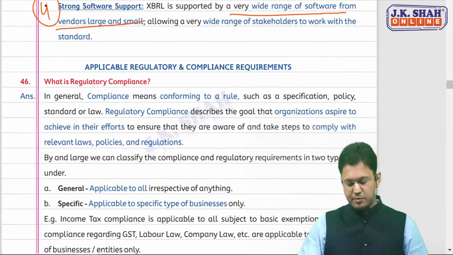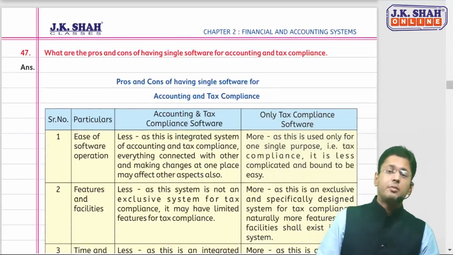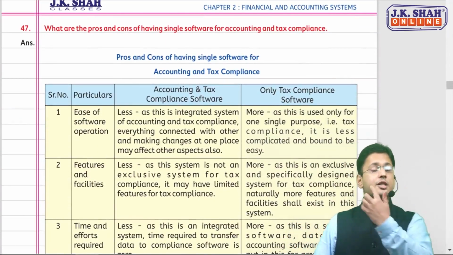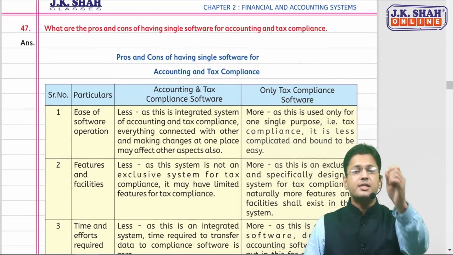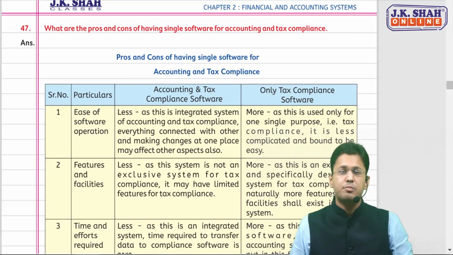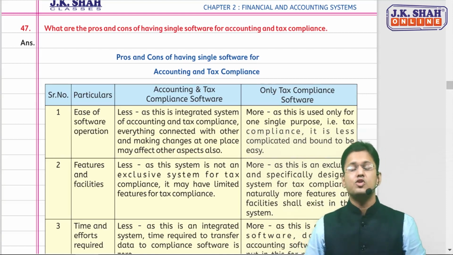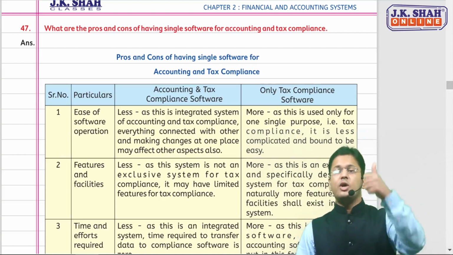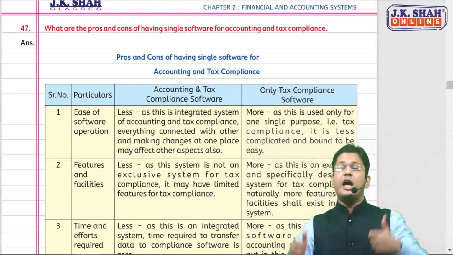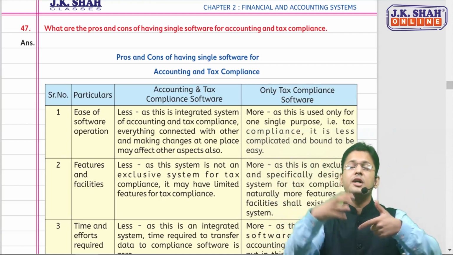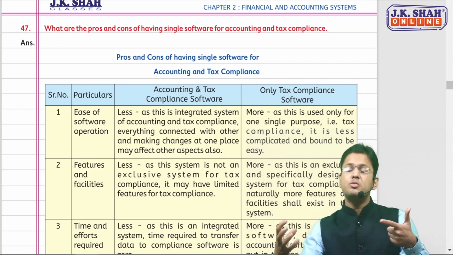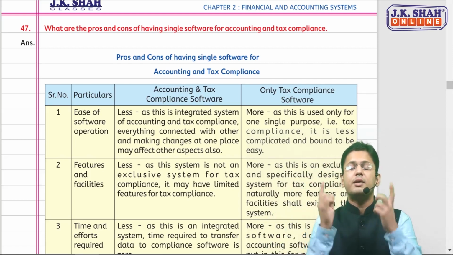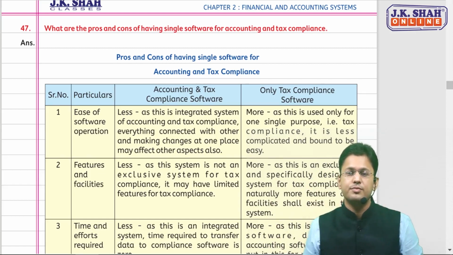Okay. Coming on to the last topic of this chapter. What are the pros and cons of having a single software for accounting and tax compliance, or having a separate software for tax compliance? Now the question is, you have an accounting software and you want to merge the taxation part also into the accounting software, so that in a single software you can get both the accounting and the compliance part, the taxation part.